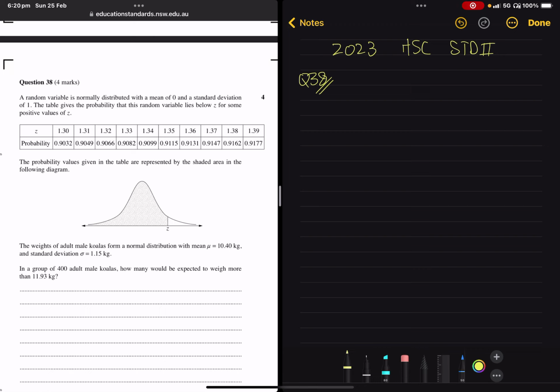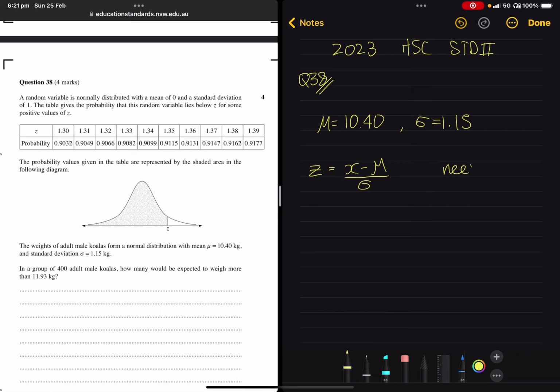Okay, so we are told that the mean weight is 10.40. We are told that the standard deviation on that weight is 1.15. So we need to find the z-score associated with a weight of 11.93 kilograms. So the way you calculate a z-score is the score minus the mean, divided by the standard deviation.